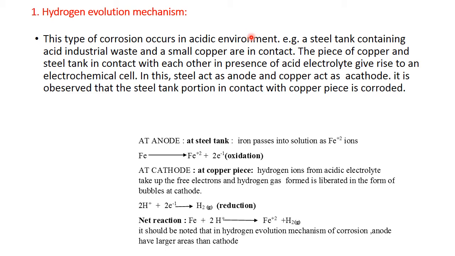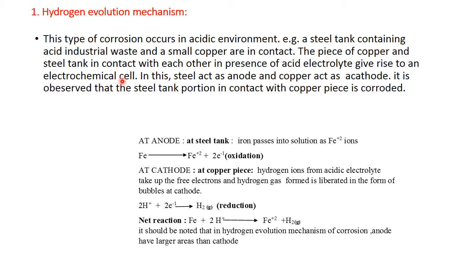Now let us see a very simple example to explain this hydrogen evolution mechanism. Let's take a steel tank which has acid industrial waste, and one copper piece is placed in that acid industrial waste. So in this case, a piece of copper and a steel tank are in contact with each other. It will give rise to an electrochemical cell. So the cell formation is taking place here.